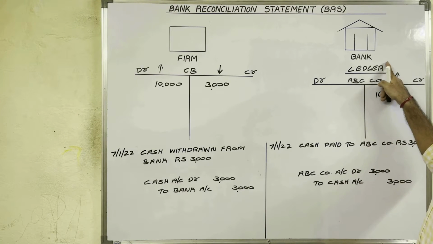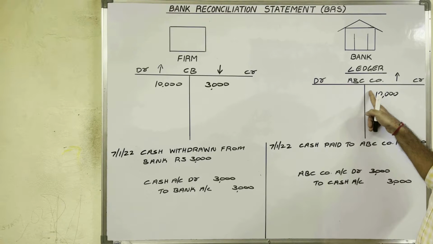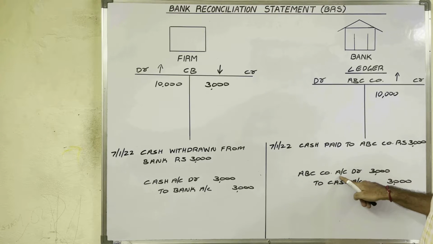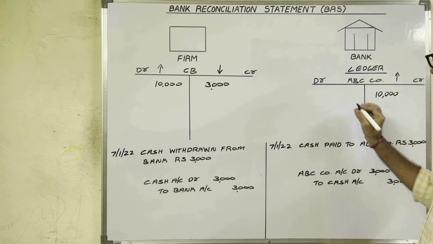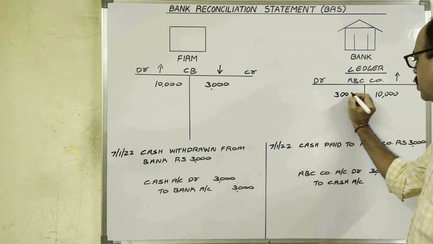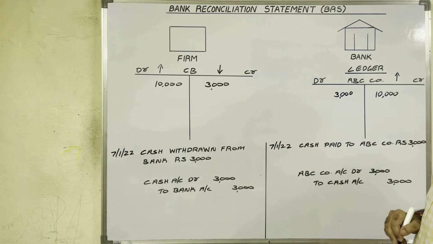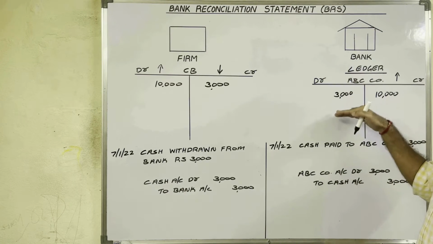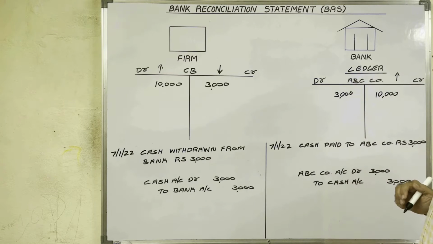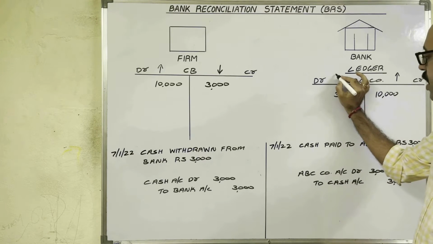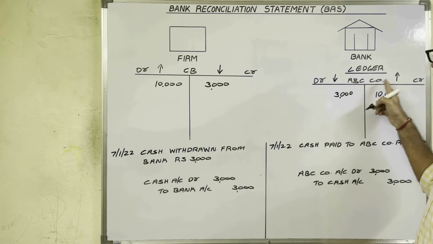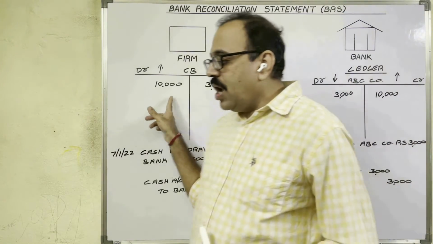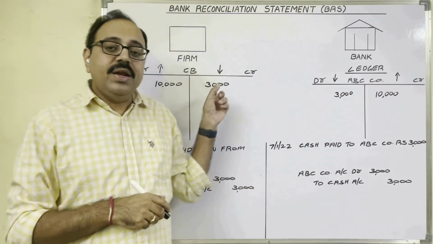In the bank's ledger, they are maintaining the ABC Company account. In this account, they post this entry. In the entry, ABC Company is debited. Therefore, debit side, amount 3,000 rupees. To cash account, 3,000 rupees. So because of this, the firm's bank balance will get reduced. So when bank balance is decreasing, that transaction appears on the debit side of the ABC Company account in the banker's books.